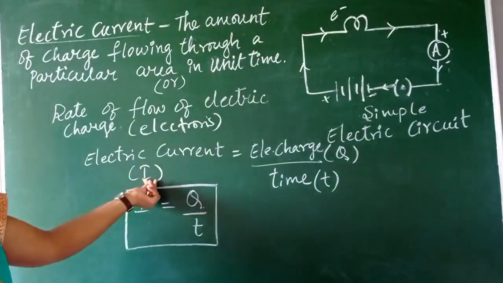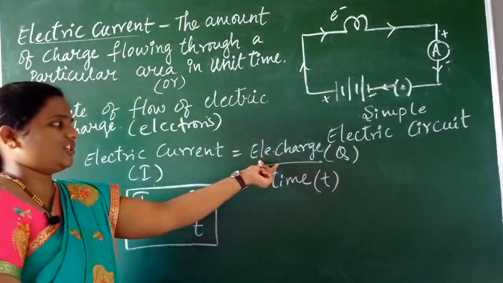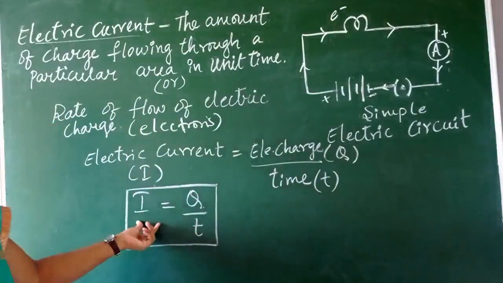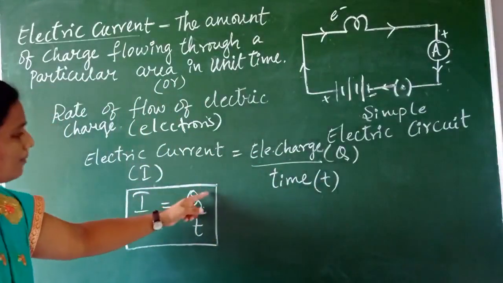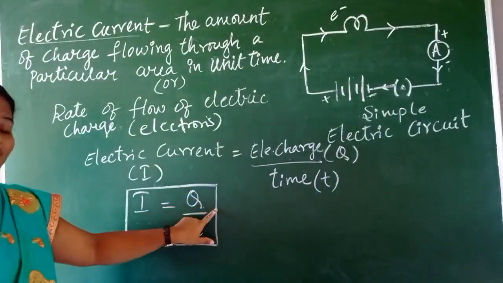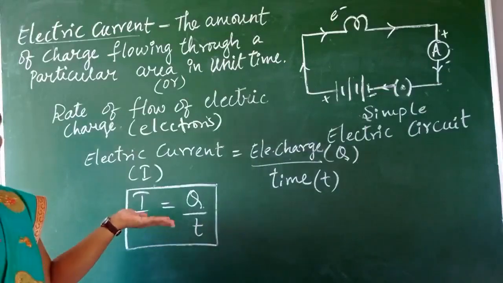See here, I is the electric current, Q is the electric charge, and T is the time, children. So how do we define electric current now? The amount of electric charge flowing through a cross section in a unit time is electric current.